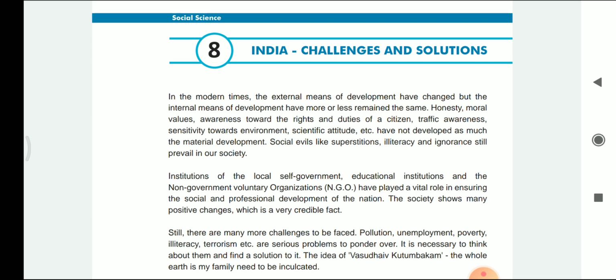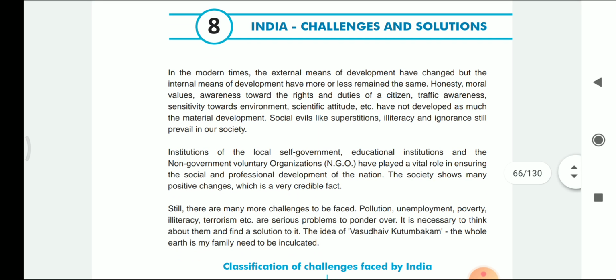As the name suggests, India: Challenges and Solutions, there are various challenges which are faced by our country, and there are various solutions to them. But let's have a look at what the means of development are and how the external development affects the internal development, and vice versa.